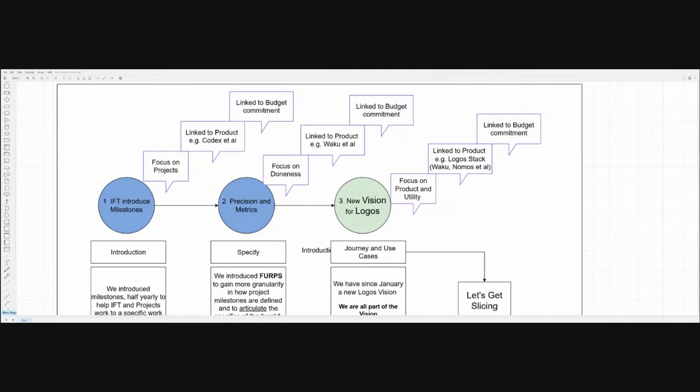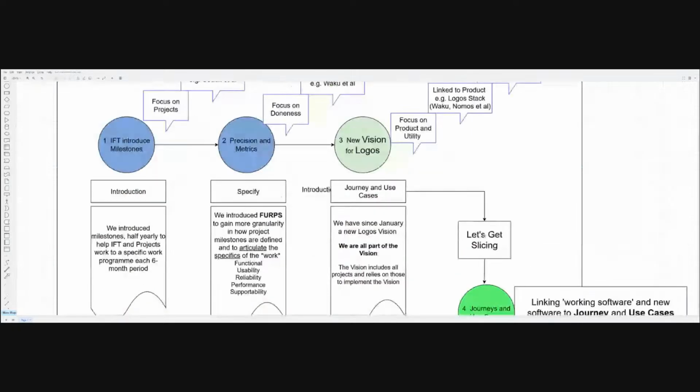Again, this is a proposal, and proposals take time to iterate through and refine, but ultimately we are starting to look at how we can build products and expose that value with investment against milestones. Okay, so we now have that vision, and as I say here, let's get slicing.